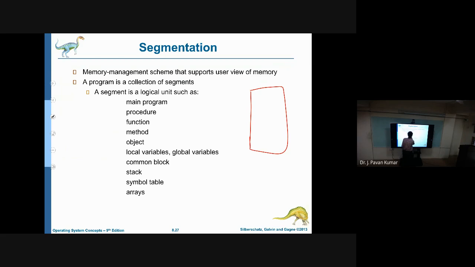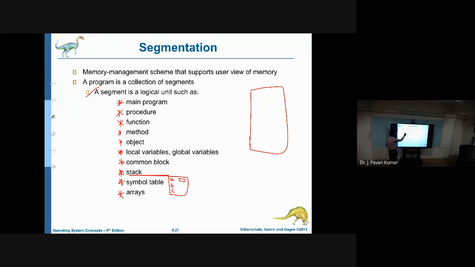So let us consider what is meant by a segment. A segment can be a function, a main program like the main function, a procedure, a function, a method, an object, local variables or global variables, some block, or a stack. A symbol table, where we maintain references to all the variables, like if you define ABC, what is this A and what is its value, can also be considered a segment.